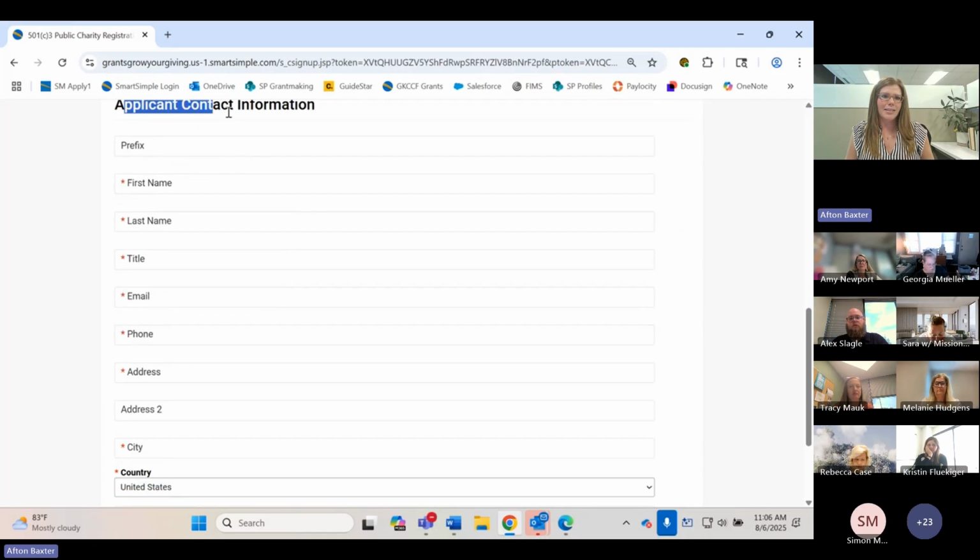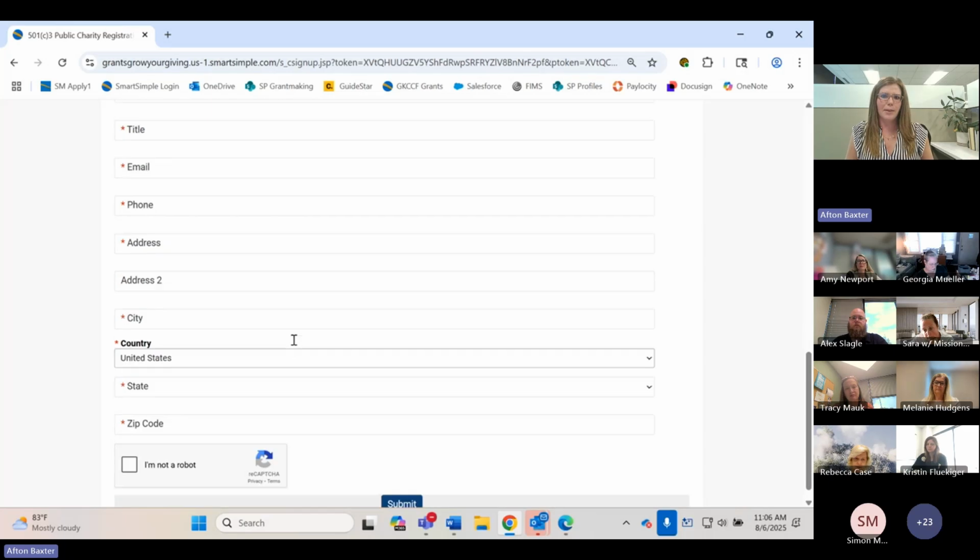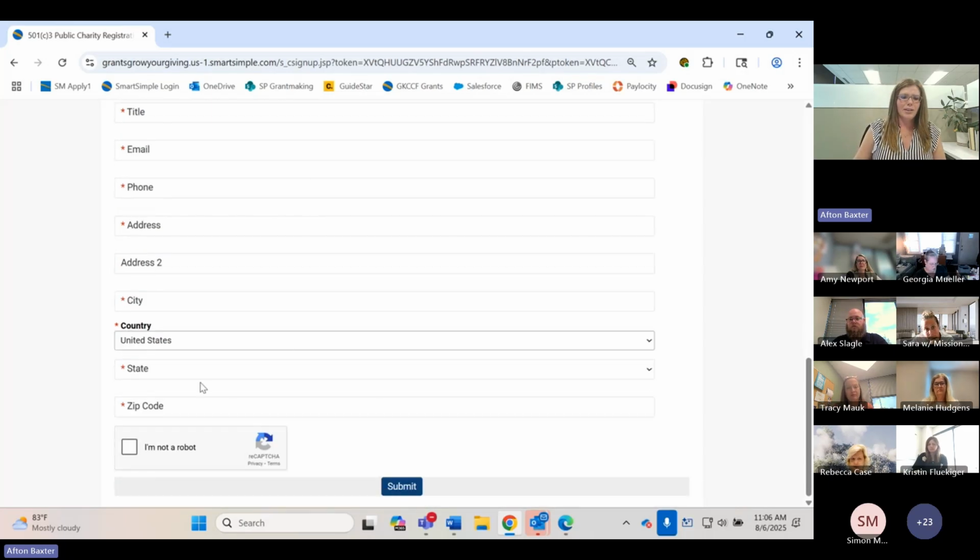And then the applicant contact is you. This is part of you registering as well. You'll enter your name, your email, everything. This will help you register, and also it'll help ETOS be able to follow up with you later on if they had questions about your application. Once all that's filled out, anything with the red asterisk, you can select that you're not a robot and hit submit. That should send you an email. You won't create a password yet. It'll be submitted. It'll send you a little message that says you will receive an email in about 5 minutes to finish creating your account.